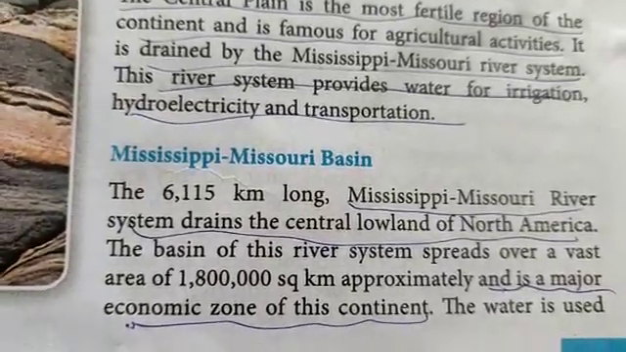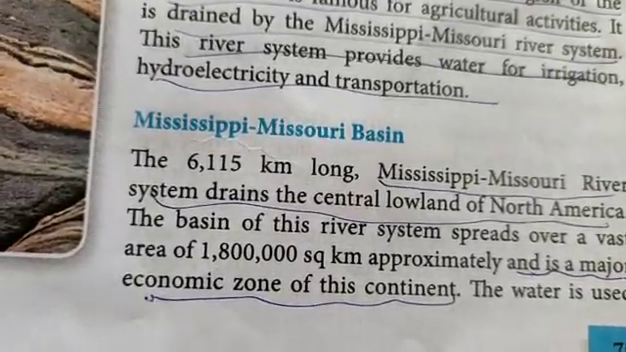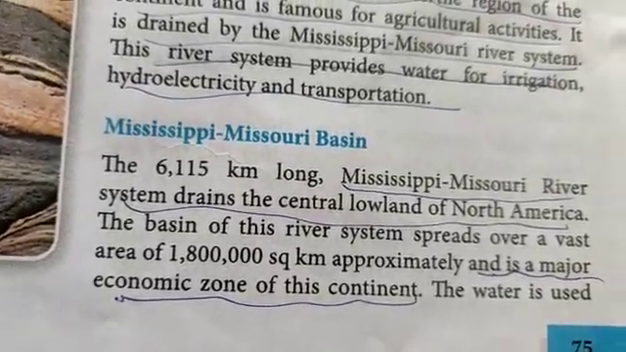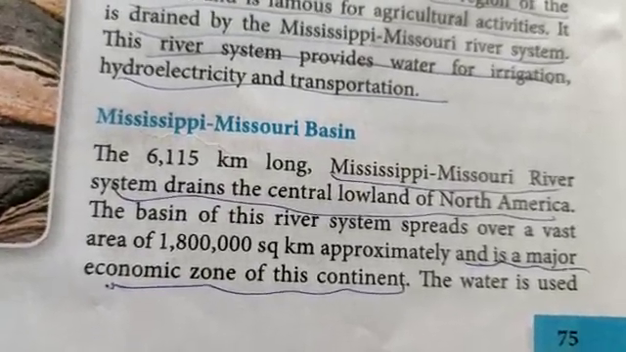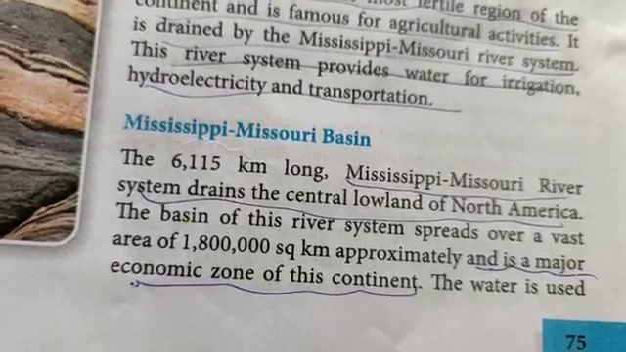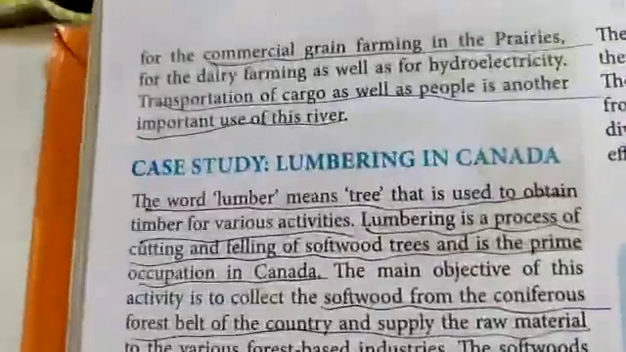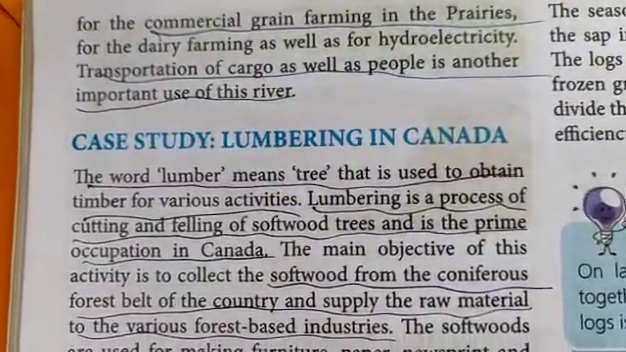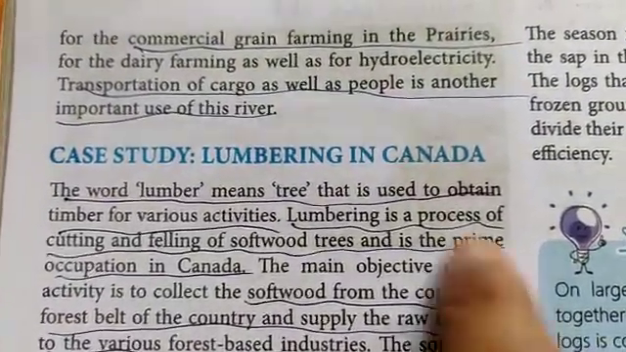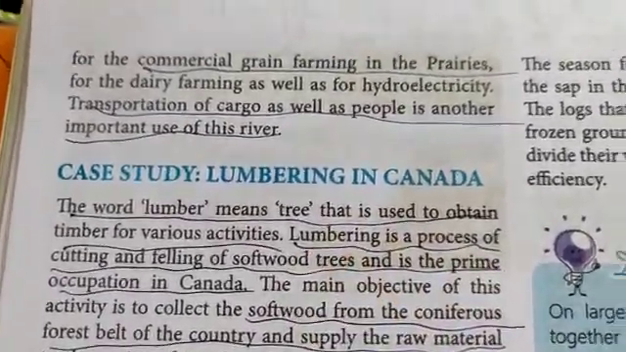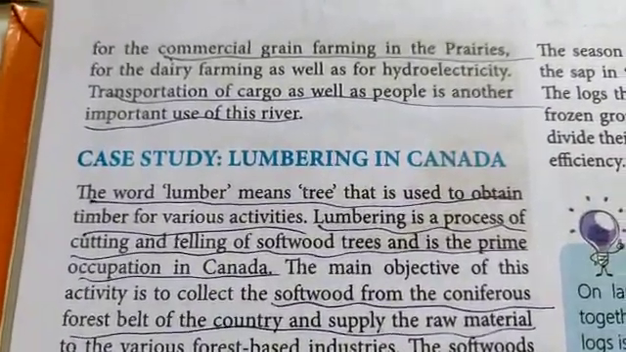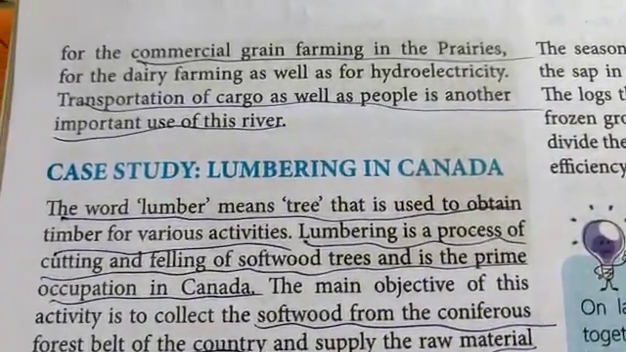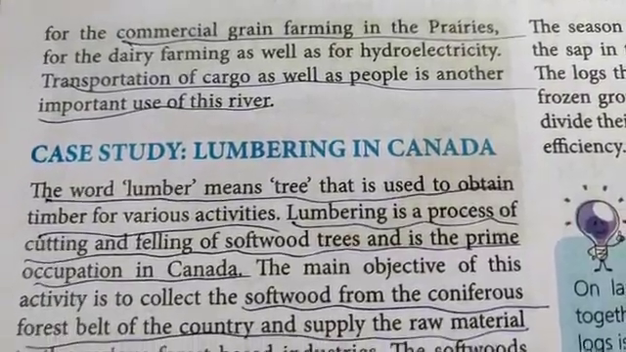The basin of this river system spreads over a vast area of approximately 1,800,000 square kilometers, and is a major economic zone of this continent. So economically it is very important. The water is used for commercial grain farming in the prairies, for dairy farming as well as for hydroelectricity. So the cattle or dairy farming is done extensively in the highlands. Transportation of cargo as well as people is another important use of this river.